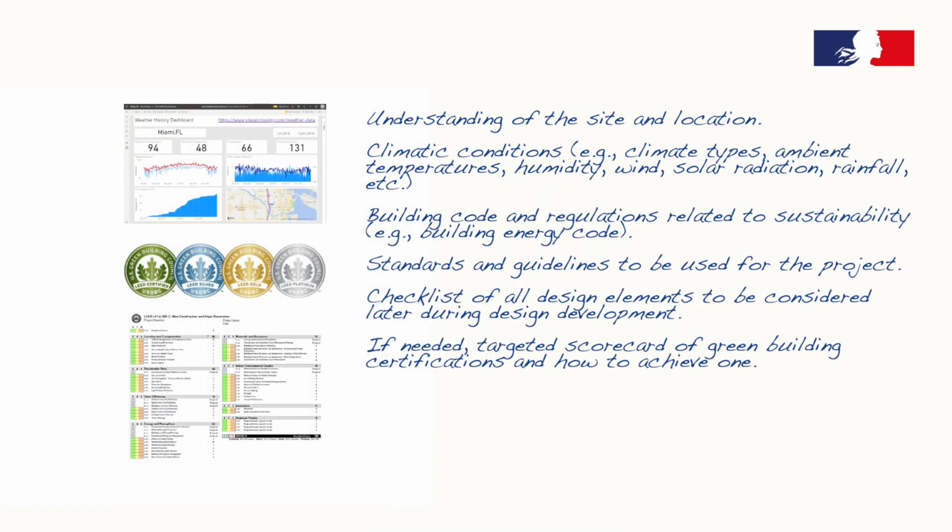The following should be mentioned in the BOD. First, understanding of the site and location. Second, climatic condition. For example, climate type, ambient temperature, humidity, wind, solar radiation, and rainfall. Third, building code and regulation related to sustainability. For example, building energy code.